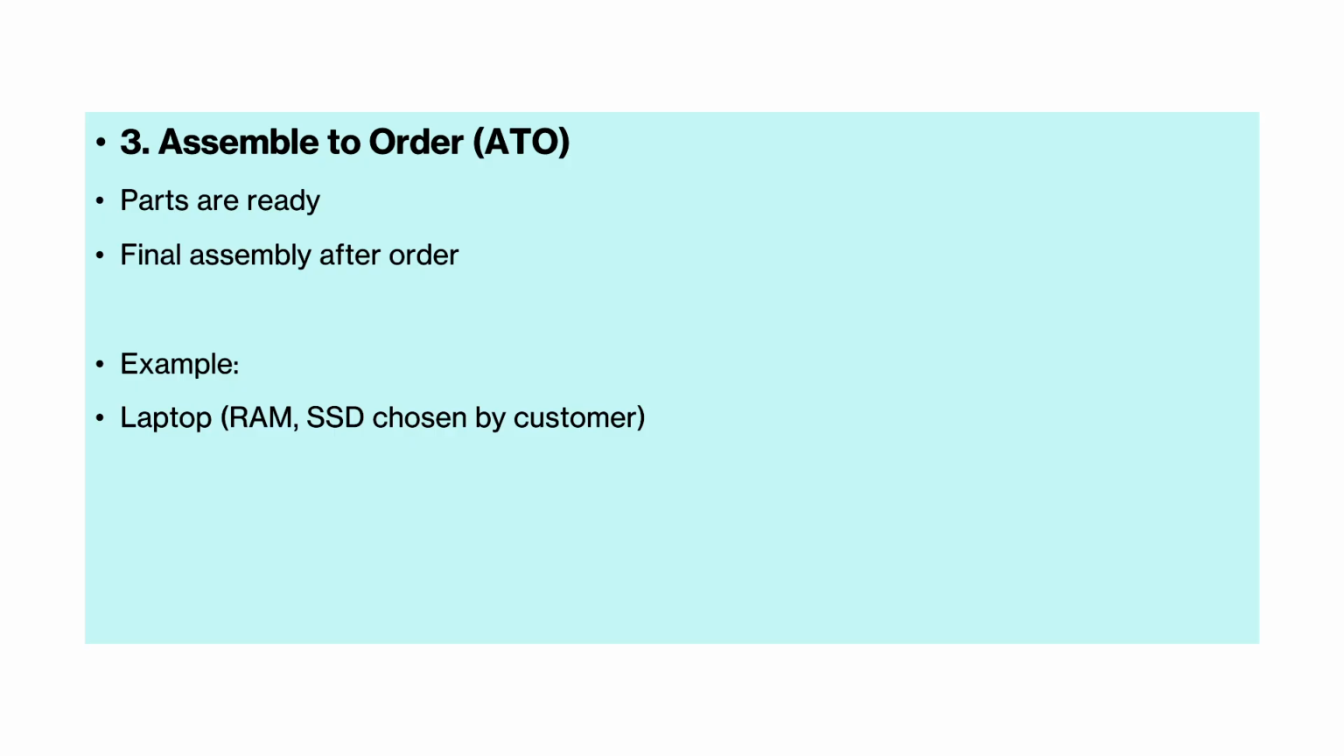Example, laptop. See, RAM, SSD chosen by customers. The laptop is already ready. They have to choose whatever they need and they have to insert into a laptop. So balance between speed and customization. So these are three types of production.